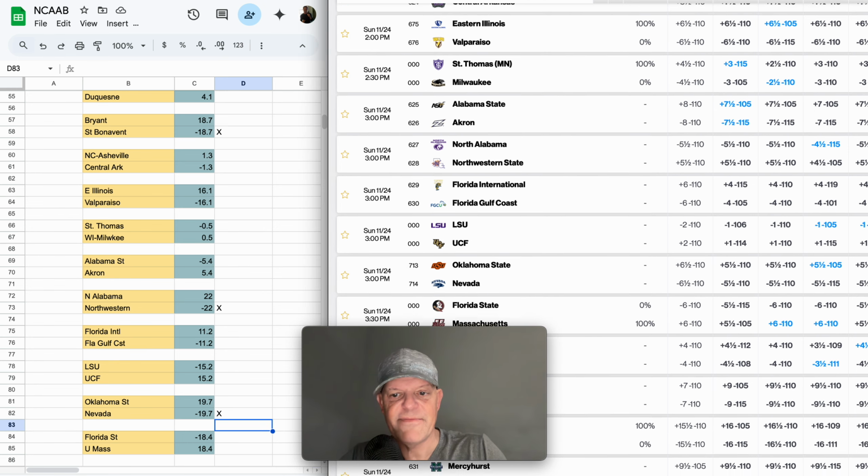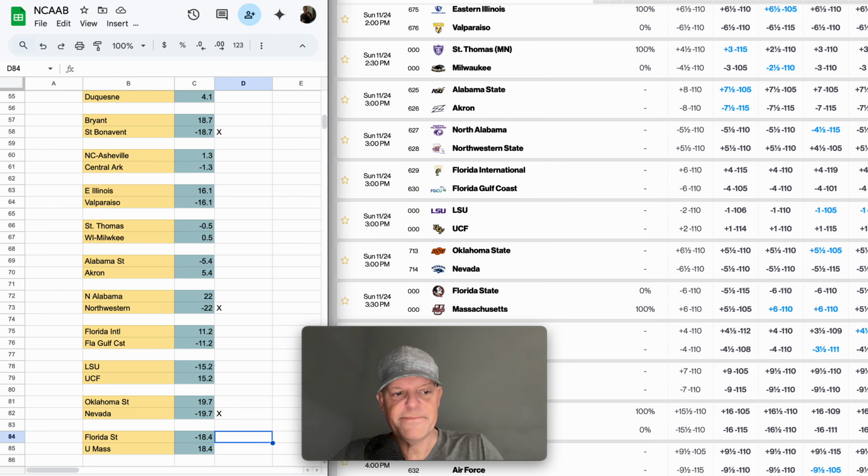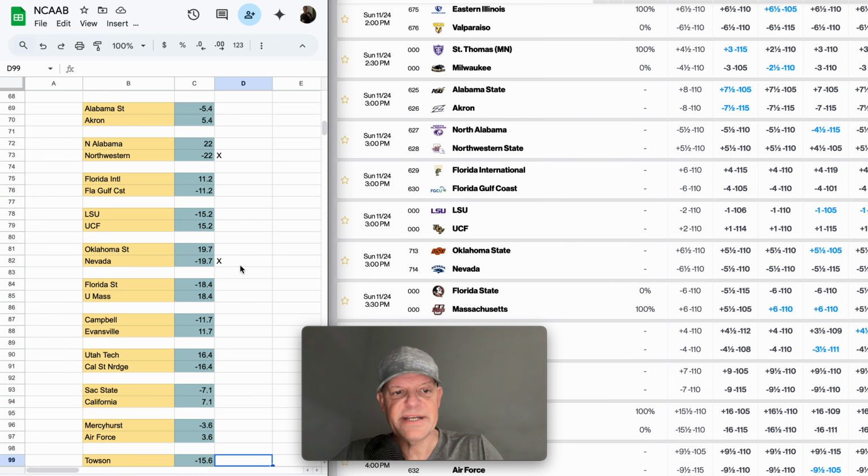Oklahoma State and Nevada, -6.5 open for Nevada. Moved against us here. We have Nevada at -19.7. So that's a potential play.